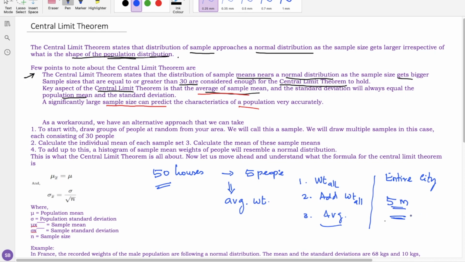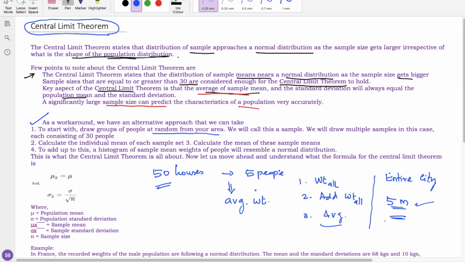For this problem, we go for an alternate approach. What is the alternate approach? As a workaround, we can take the central limit theorem. Here in this case, we need to go for the central limit theorem. To start with, draw a group of people at random from your area or city. Here we call it a city of 5 million houses. We will call this a sample.